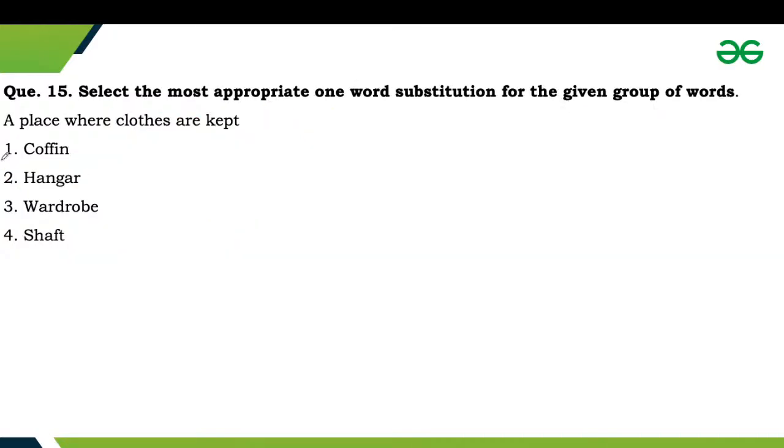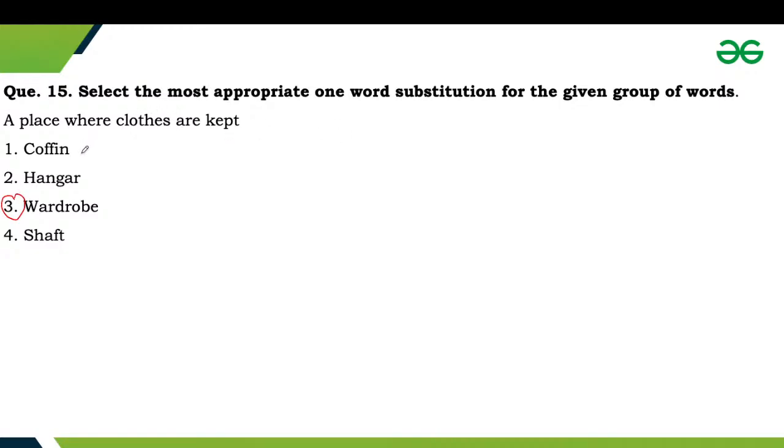Next question is question 15. Select the most appropriate one word substitution for the given group of words. A place where clothes are kept. A place where clothes are kept is a wardrobe. So option third is the correct answer.